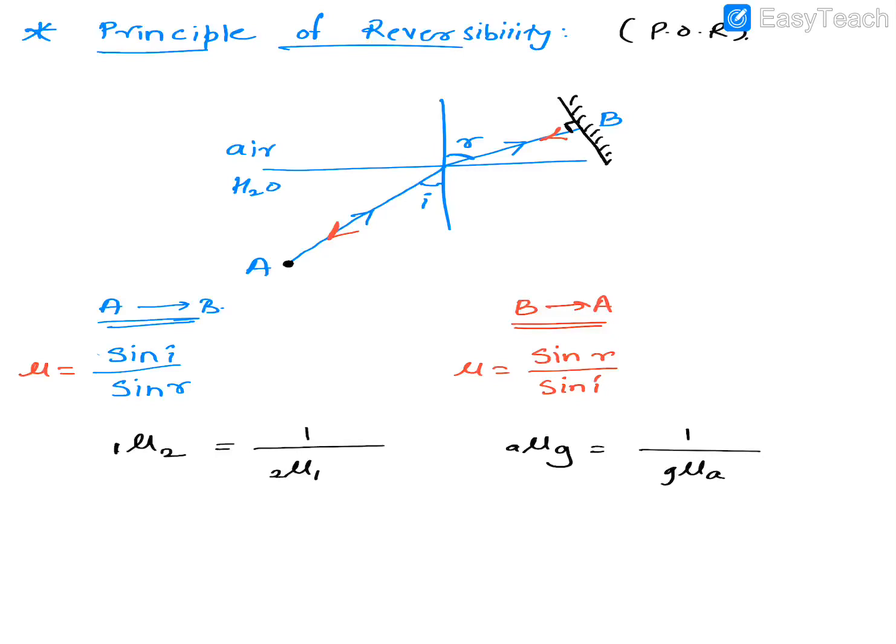You can see in the example which I've shown over here, the refractive index here is sin i upon sin r, and here it is the reciprocal of it. Since they are reciprocal, you can apply this logic, that 1μ2 is equal to 1 upon 2μ1.